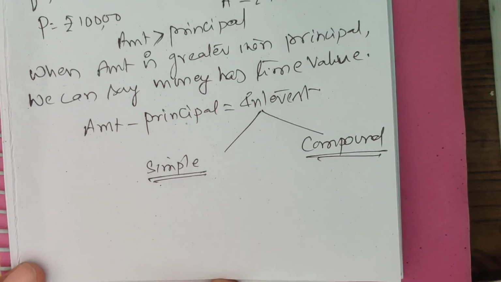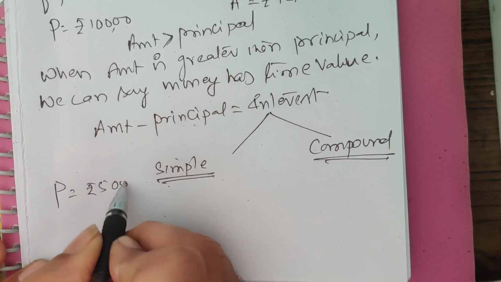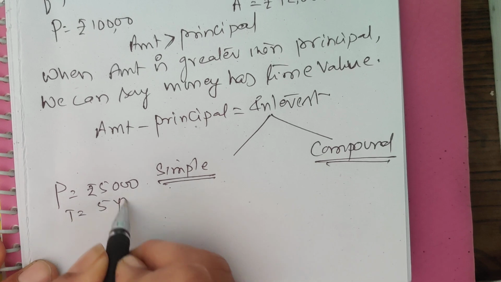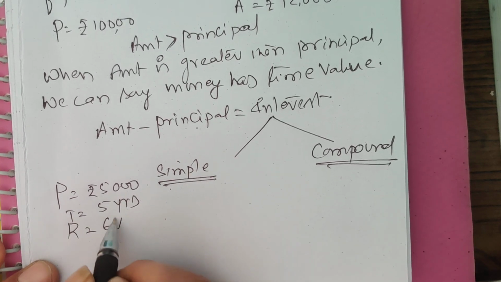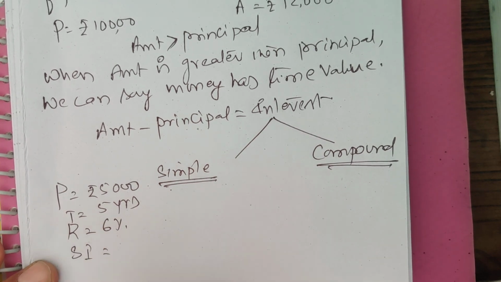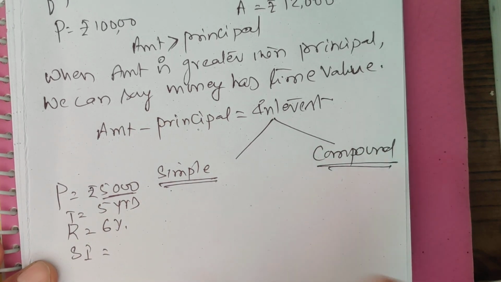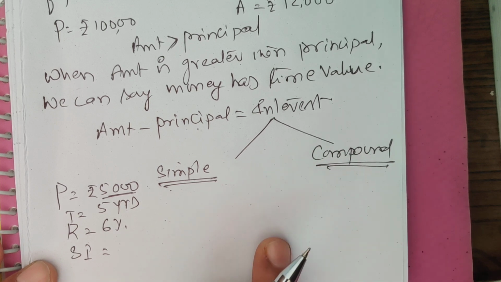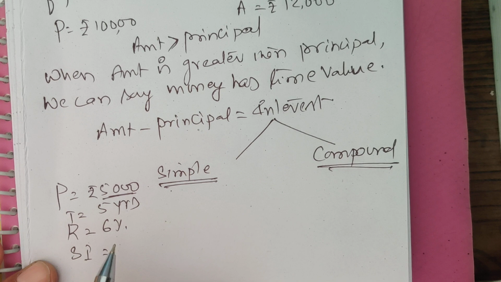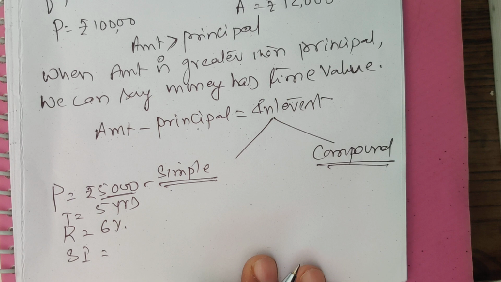Let me explain this point with the help of an example. Principal is equal to 5,000 rupees, time is equal to 5 years, rate of interest is equal to 6%. Now, in calculation of simple interest, the bank will take 5,000 as your principal for first year, 5,000 second year, third year, fourth year, fifth year also. Every year, interest is calculated on 5,000 only.